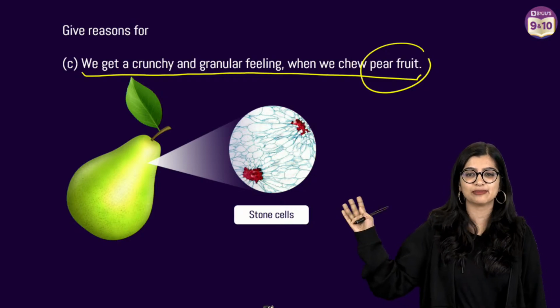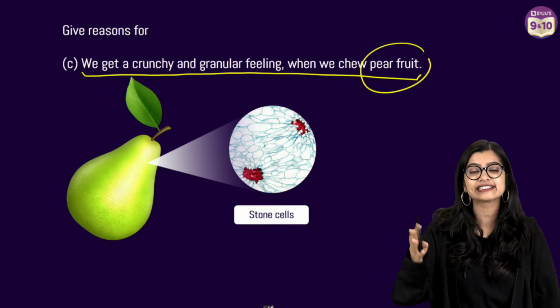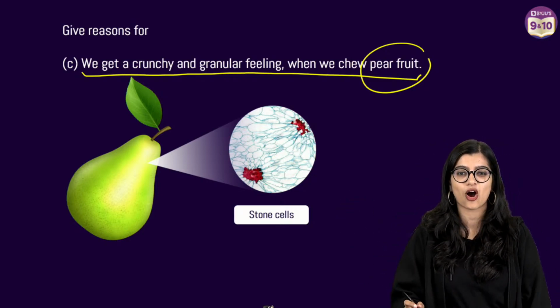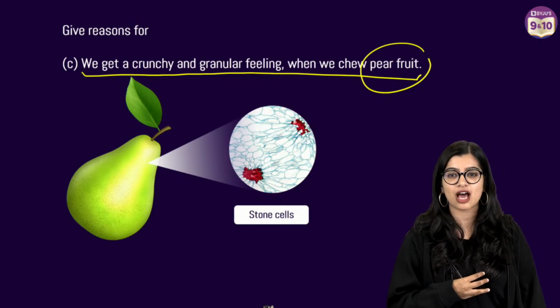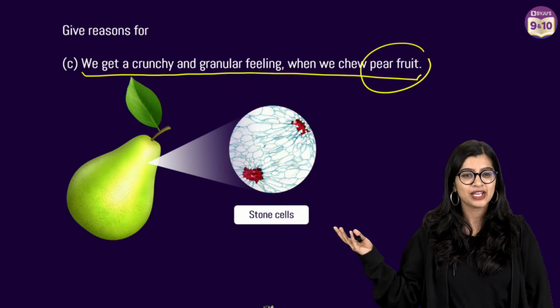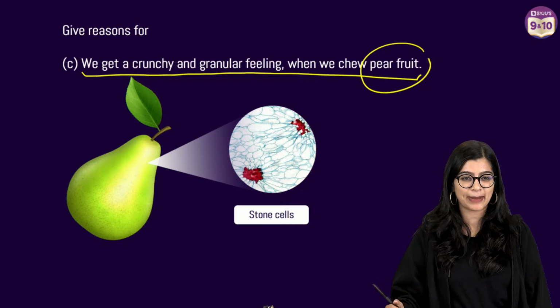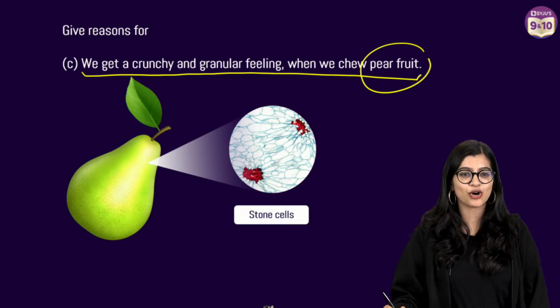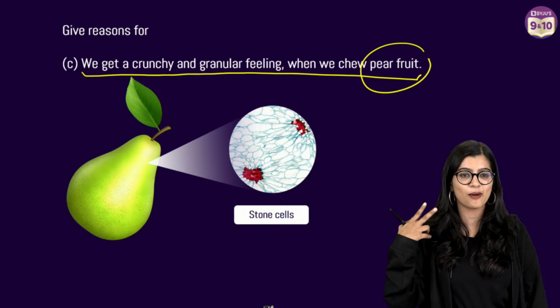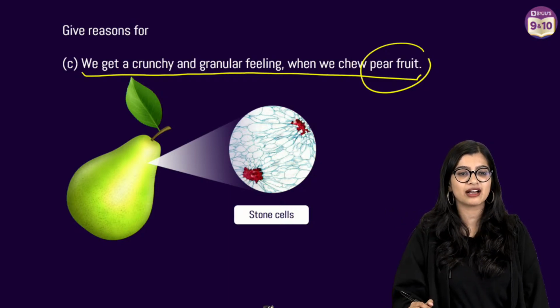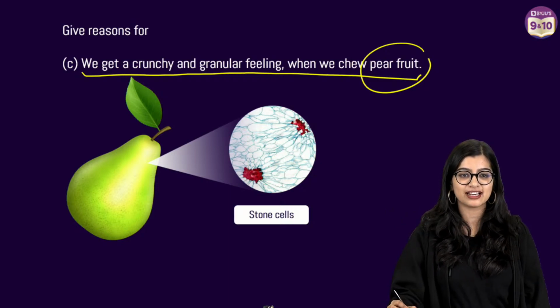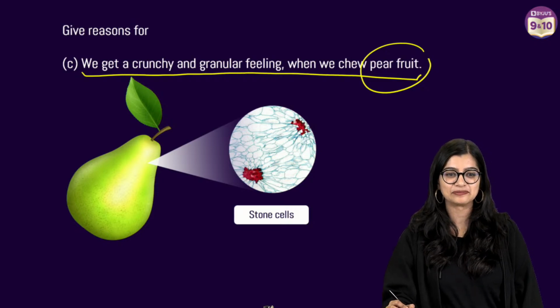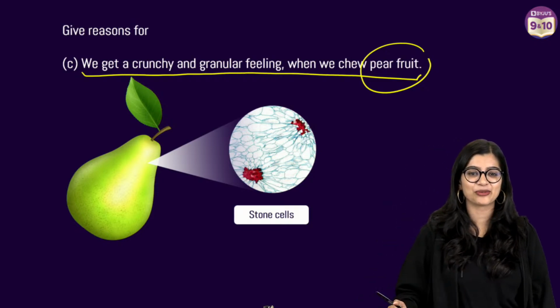I know that it's called something very unique in Hindi. Recently, Saurabh sir and Ankita ma'am told me it's called, I hope I'm saying this right, Nashpati. We say Nashpati for pear. For those of you who speak Hindi at home, I hope I'm getting this right. It's not papita, it is Nashpati. I hope I'm pronouncing it right. See, learning new things.